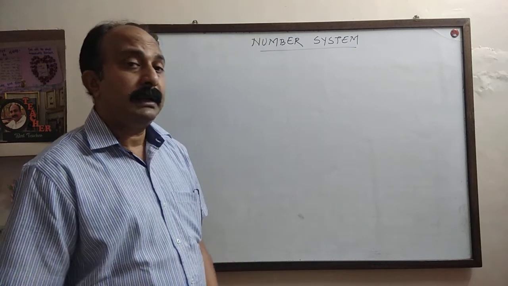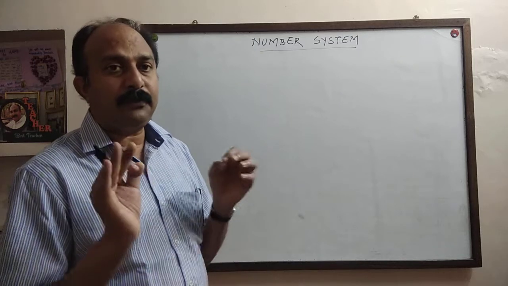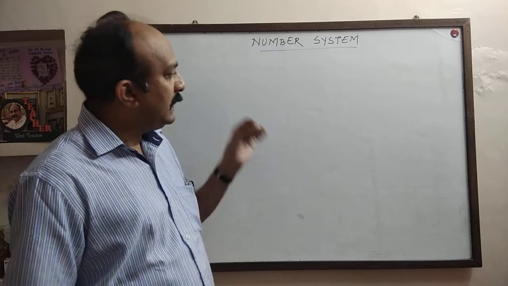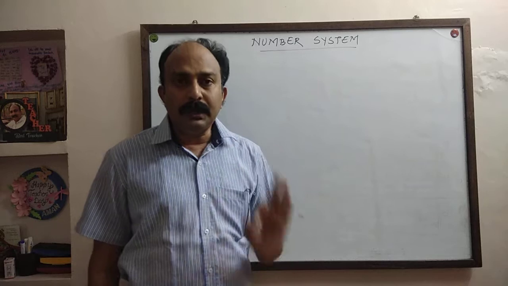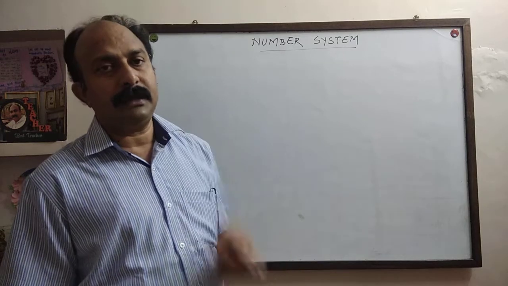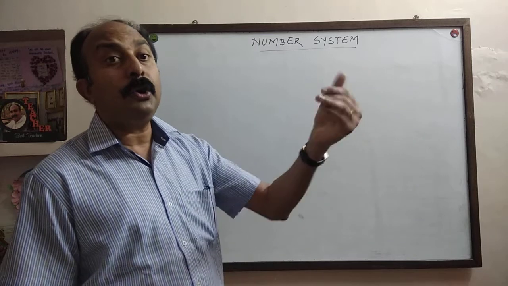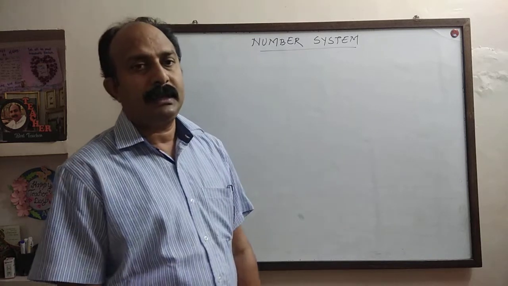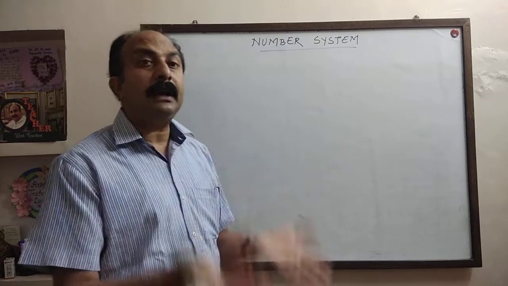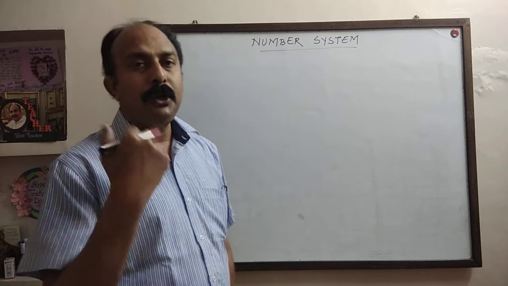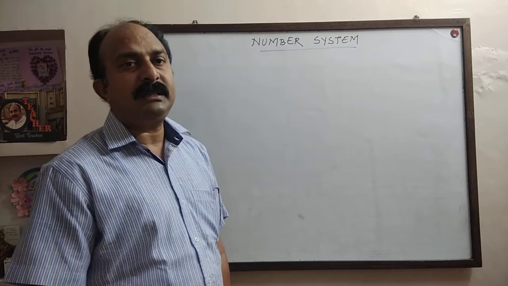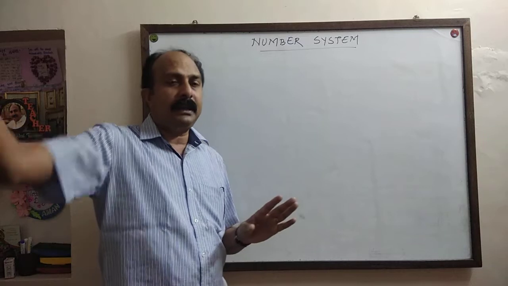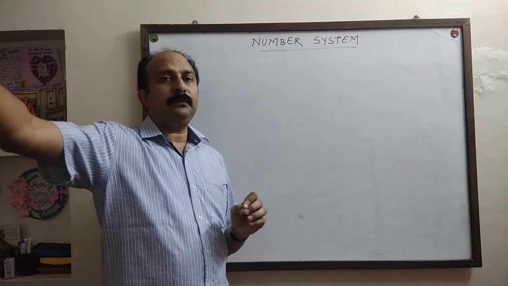Now what are irrational numbers? The numbers which cannot be expressed in the form of p upon q. Or, now I will tell you one more definition of irrational numbers. Irrational numbers are non-terminating, non-recurring decimals. It is a decimal number which never terminates and never recurs also. Recur means repeat. So non-terminating, non-repeating decimals are irrational. Root 5, the answer of root 5 is never ending. It will continue without an ending.